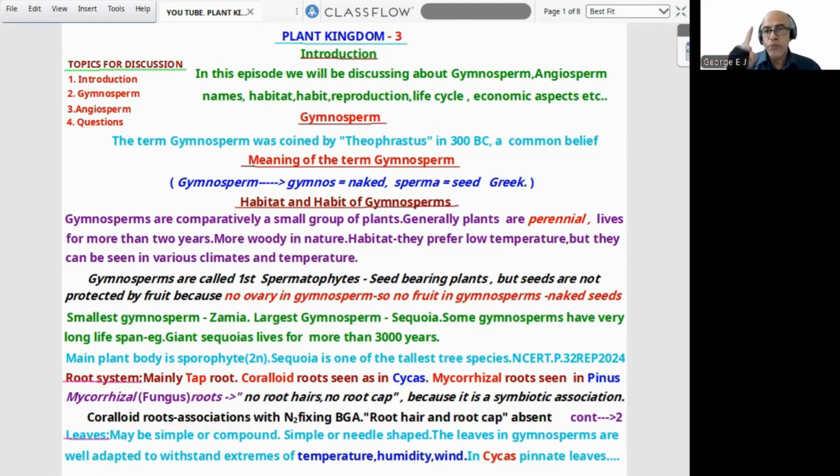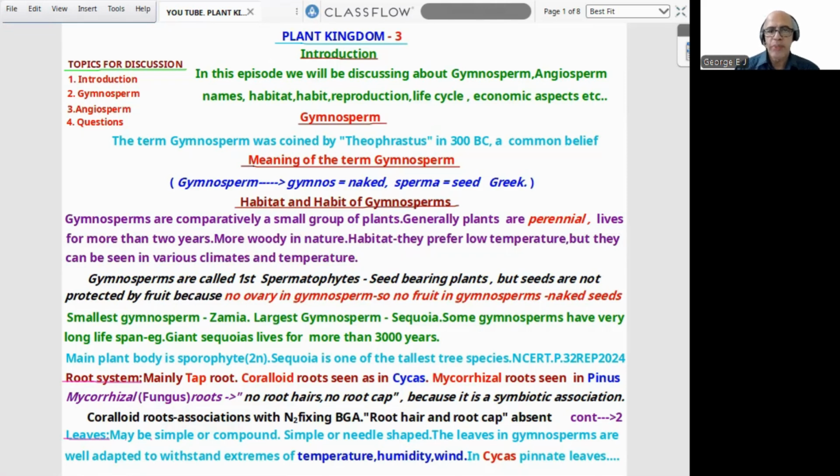Gymnosperms are called the first spermatophytes. Spermatophyte: phyte means plant, sperm means seed. So plants with seeds, seed-bearing plants, first developed in gymnosperms. But remember, the seeds are not protected by fruit, because fruit develops from ovary. There is no ovary in gymnosperm, so no fruit; the seed is naked. That is why the term gymnosperm.